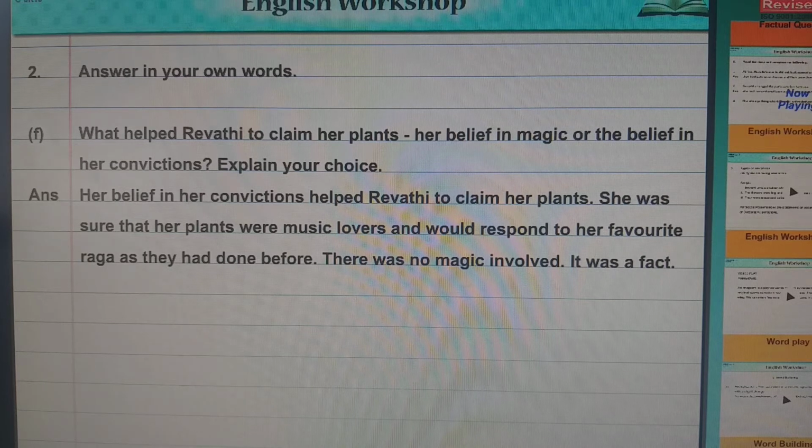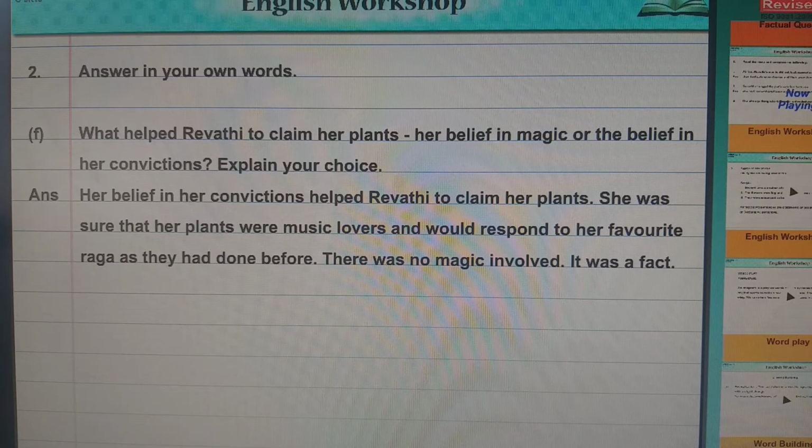We have already completed the two topics on grammar from chapter 1.4, Revati's Musical Plant. Today we are going for the remaining workshop. In the first part we completed affirmative and negative. In the second part we completed the types of sentences, because it is linked to each other. Then we identified the different kinds of the following sentences, and the homework which was given in part 1, I have given the answer in part 2. We also went through the topic of drafting an email.